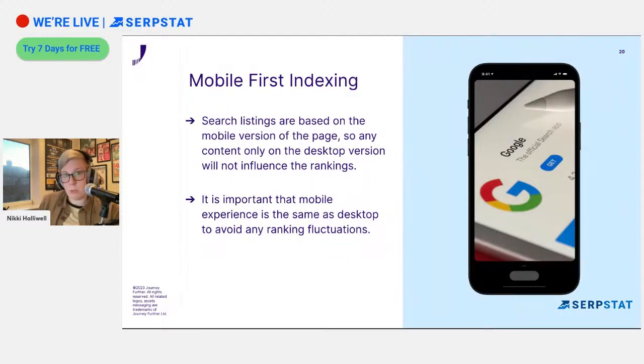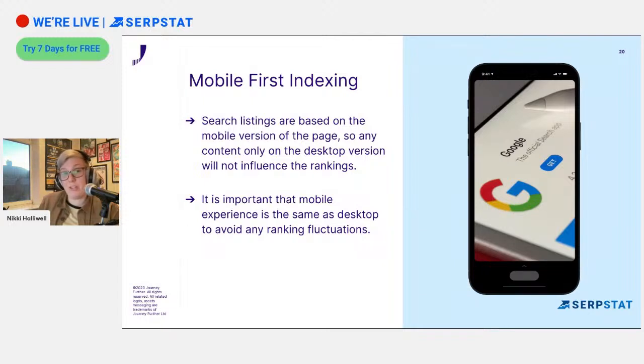But then we also have to consider mobile. This has been around for quite a few years now. But previously, we could just focus on the desktop version of our sites. I'm using a desktop now. I'm sure a good amount of you out there are also using desktops. And as SEOs, we tend to think, and we were very guilty of thinking, that not that many people use the mobile website. It's not going to make that much of a difference. Well, the landscape now is very different, and search listings are based on the mobile version of a site. We cannot forget about how content looks and behaves on the mobile site. And hopefully you don't forget about that either.